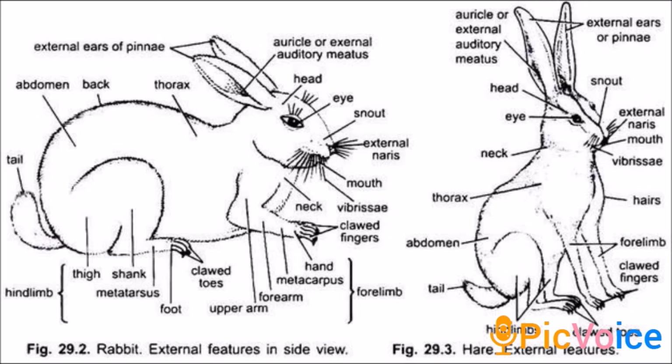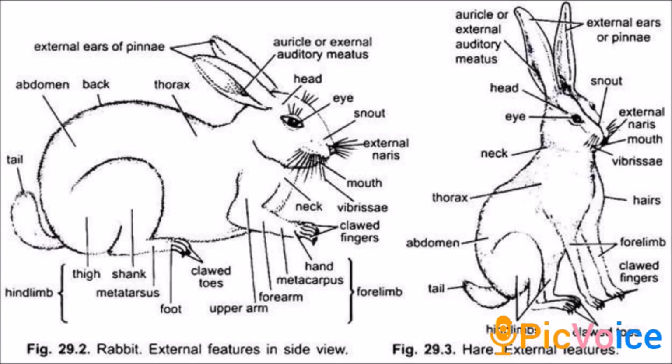First we will see the shape, size and color of the rabbit. The rabbit has an elongated and cylindrical body. Males and females are the same size. They grow 45 centimeters in length and weigh 2.25 kilograms as an adult. The color varies from white to black. The whole body is covered with fur, which serves to keep it warm.